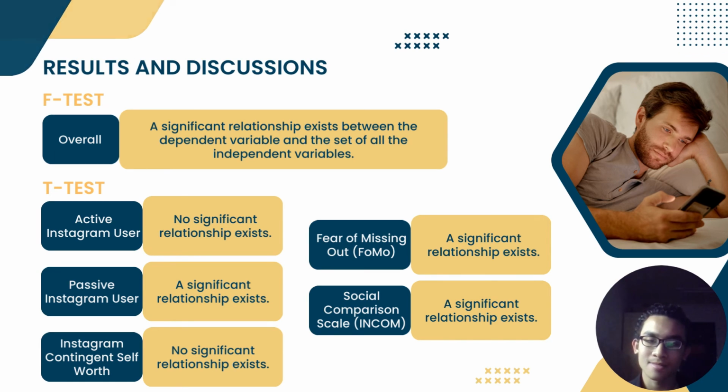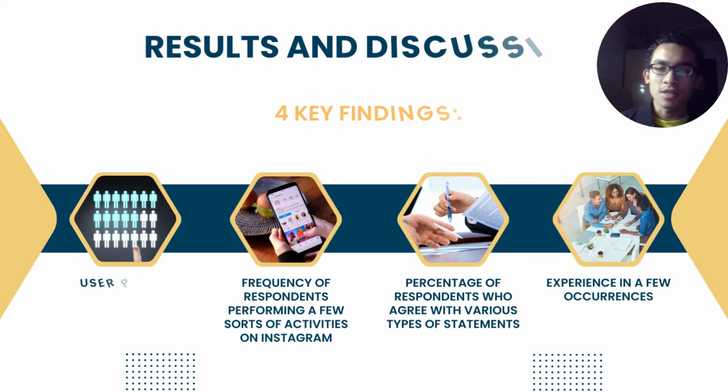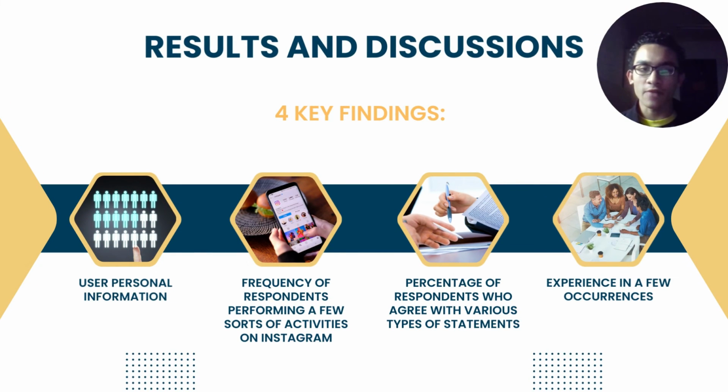Last but not least, we're moving on to the key findings. The first one is the user personal information. Moving on to the frequency. Next one is the frequency of respondents performing a few sorts of activities on Instagram. Next one is the percentage of respondents who agree with various types of statements. And then the last one is the experience in a few occurrences.